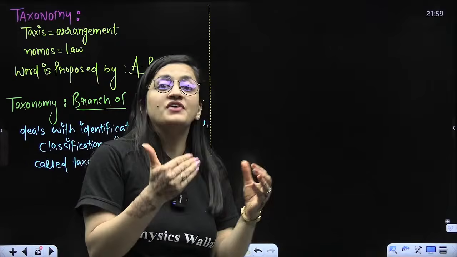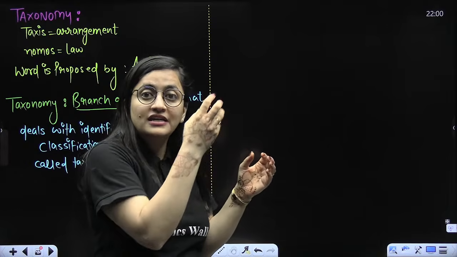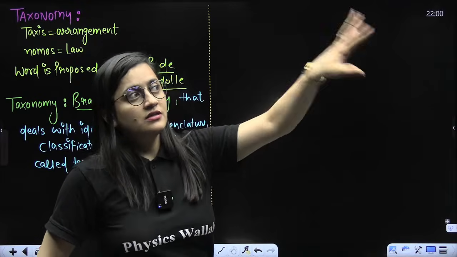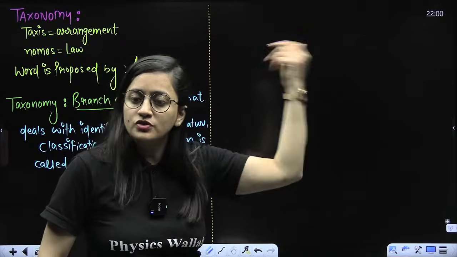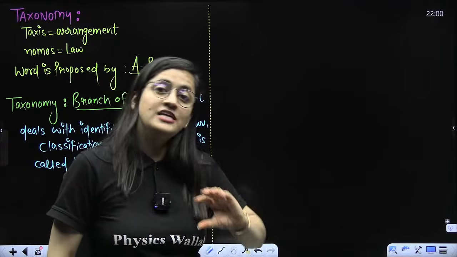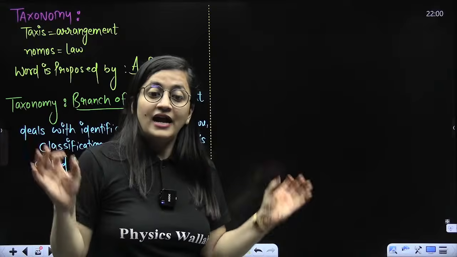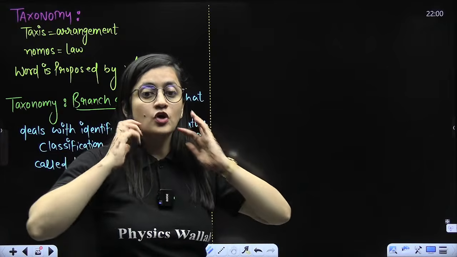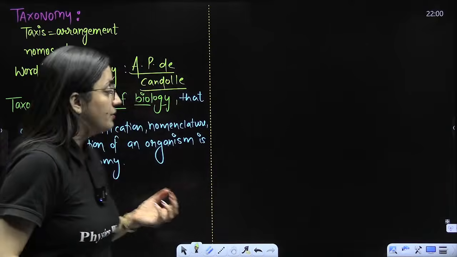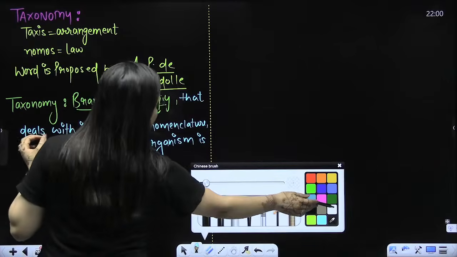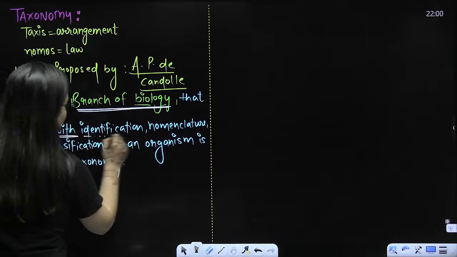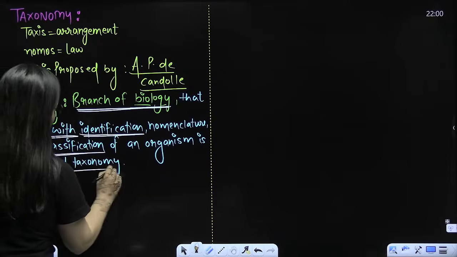It will take a lot of time, I would say, to find your particular book, your respective section that you want. Now imagine in the library you know that this is this section, that section, you go there, you check out the books and you can start reading. So that is why systematic arrangement is overall very important. Any sort of systematic arrangement should be there. So when I'm talking about taxonomy, taxis means arrangement, nomos means law, right? It is the word proposed by A.P. de Candolle. So it is the branch of biology that deals with identification, nomenclature, classification of an organism.